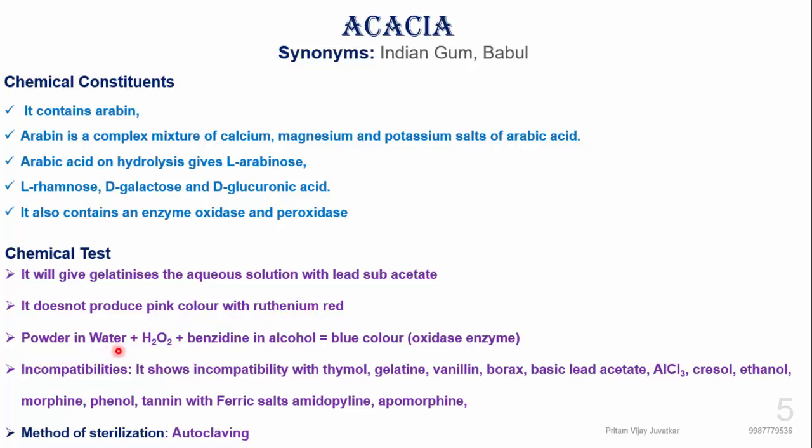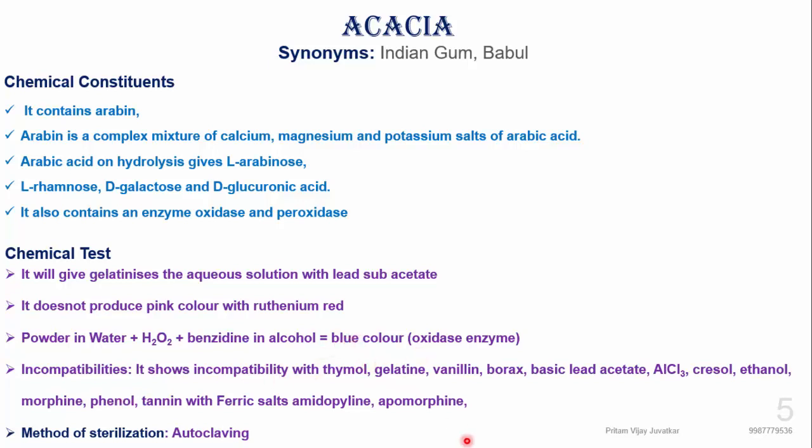Then powder in water, along with benzidine in alcohol and hydrogen peroxide, will give a blue color, which is the specific test for the oxidase enzyme.